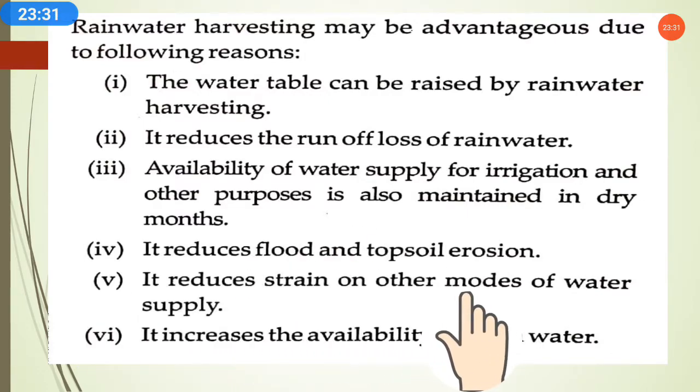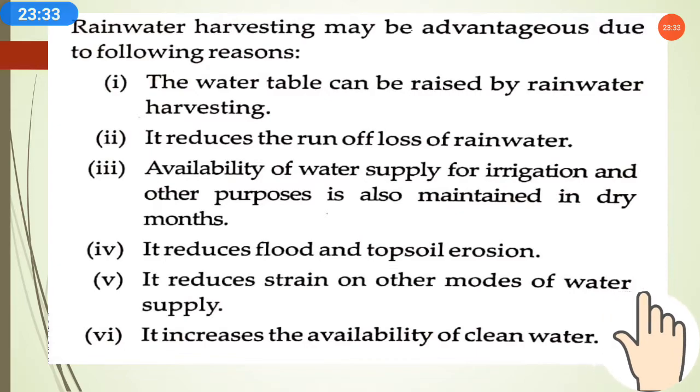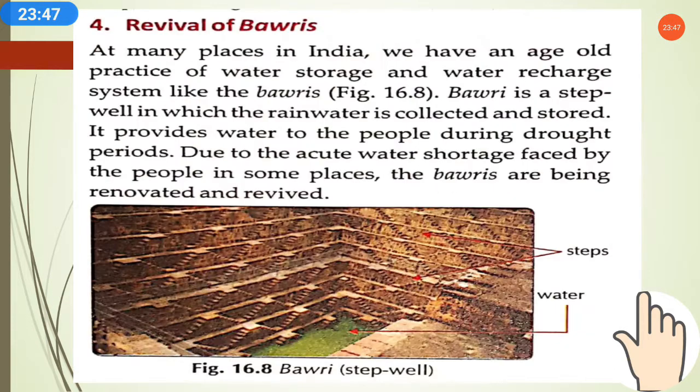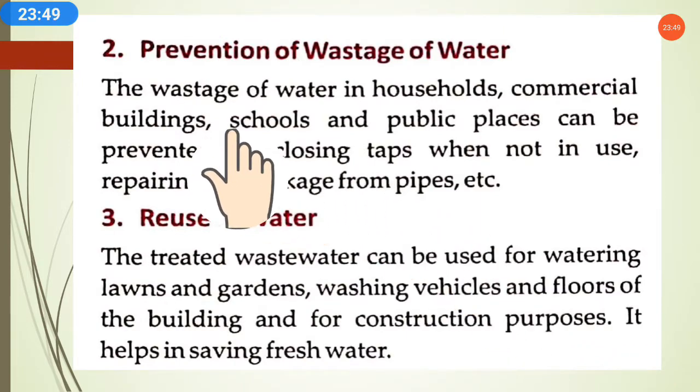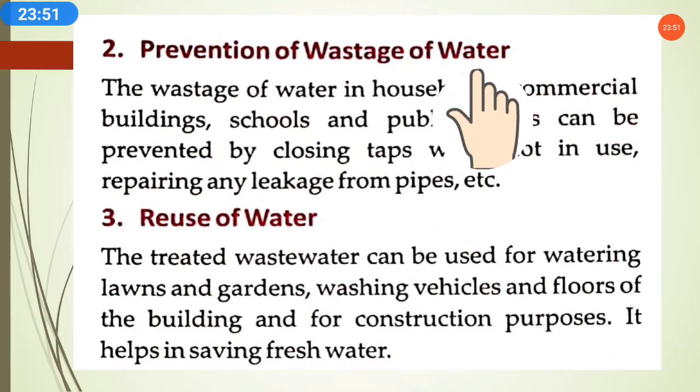Then, it increases the availability of clean water, and rainwater is clean water. As we know, we mostly get clean water from the groundwater, rivers and so on. So if we save rainwater for later use, it will be stored, and it increases the availability of clean water. Okay, now one was rainwater harvesting; second is prevention of wastage of water.